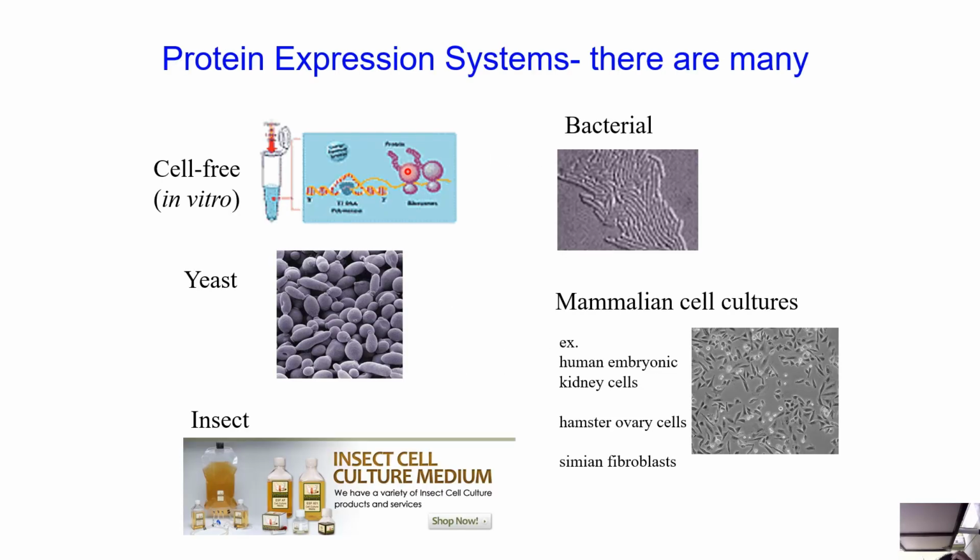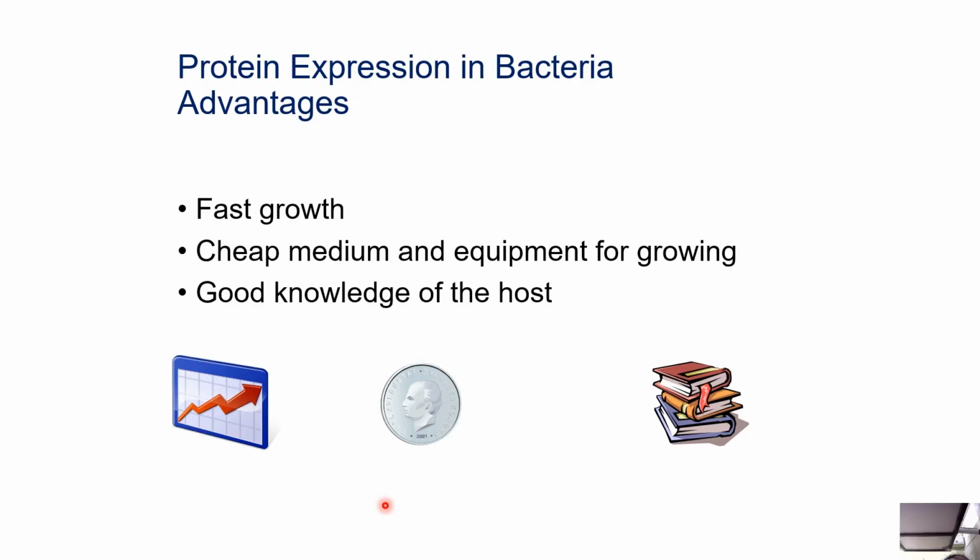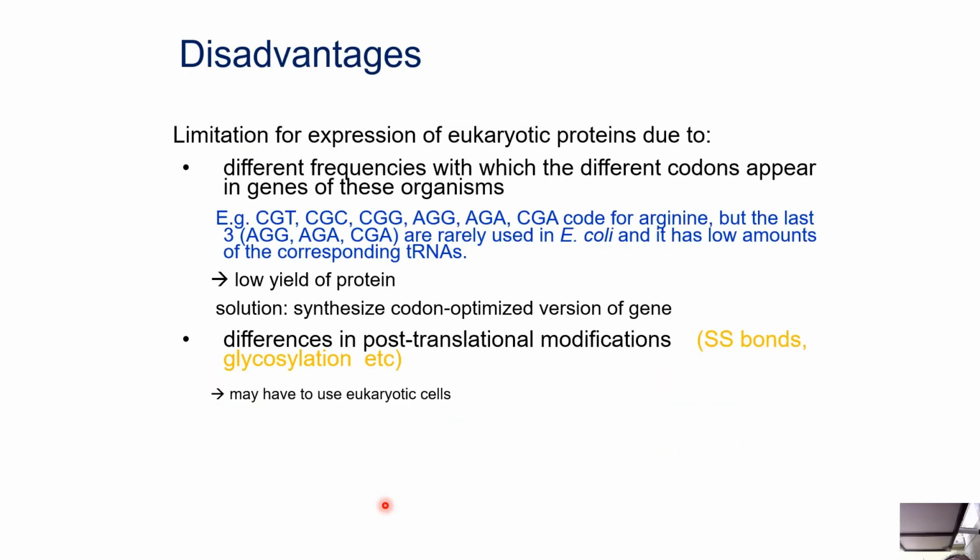Now, protein expression systems, there are many: cell-free, bacterial, yeast, mammalian cell culture, insect, etc. Protein expression in bacteria advantages: fast growth, cheap medium and equipment for growing, good knowledge of the host. What are the disadvantages? Limitation for expression of eukaryotic proteins due to different frequencies with which the different codons appear in genes of these organisms. Low yield of protein, so a synthesized, codon-optimized version of the gene is needed. Differences in post-translational modifications. May have to use eukaryotic cells.